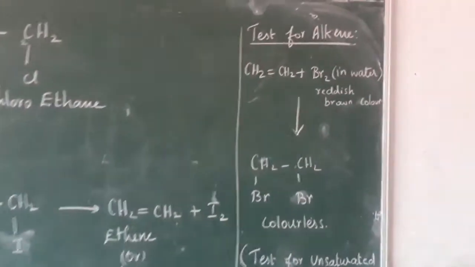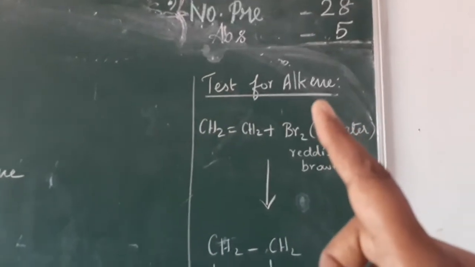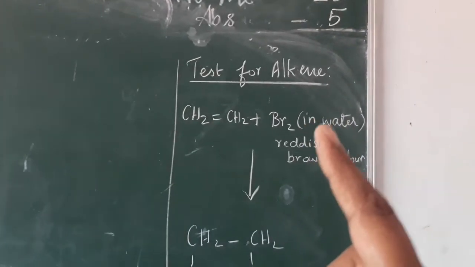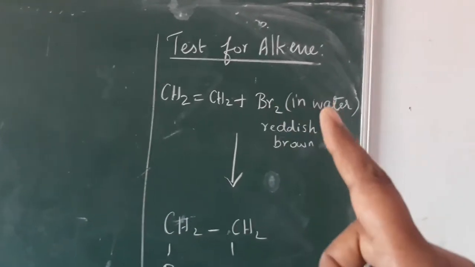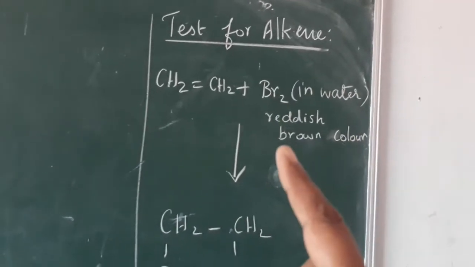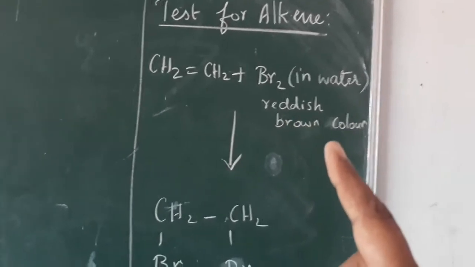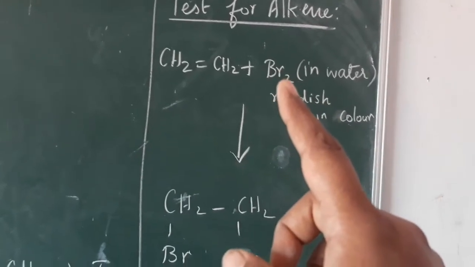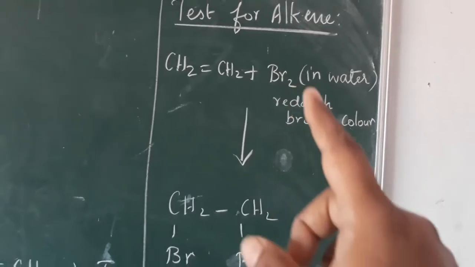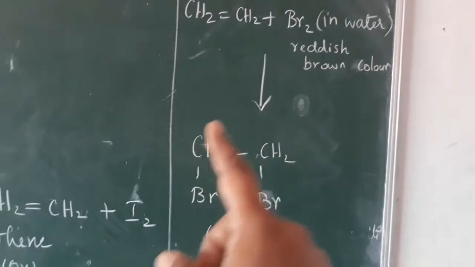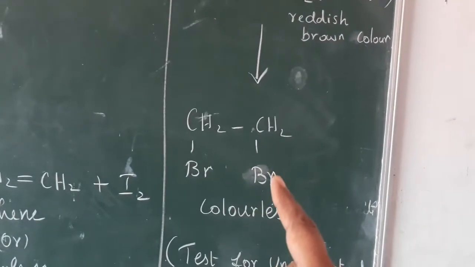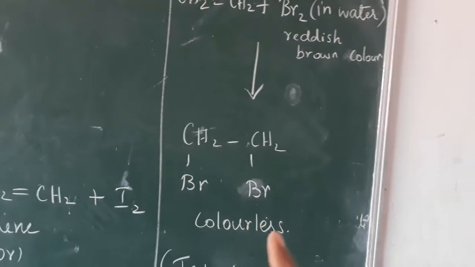The next, the test for alkene. How can you identify that the given compound is an alkene? If you add bromine water, the color of bromine in water is reddish brown. The bromine splits, one Br goes to this carbon, another Br goes to that carbon, and we get CH2Br and CH2Br. This compound is colorless.